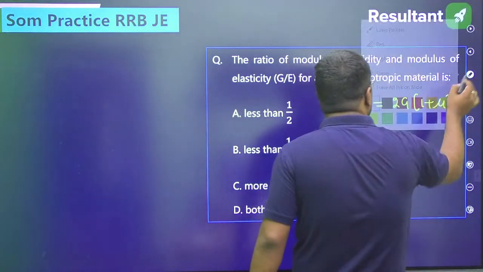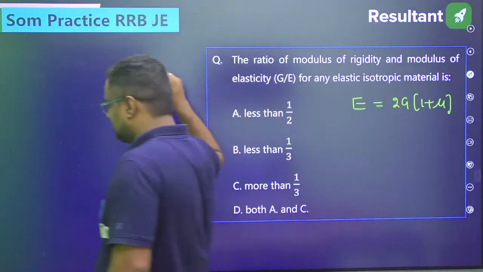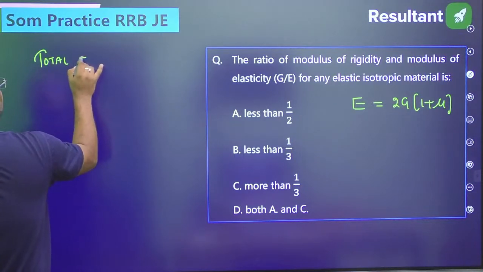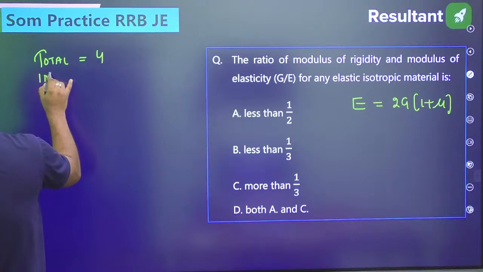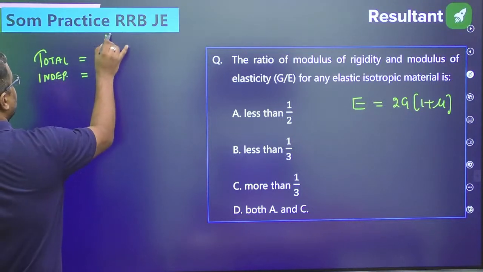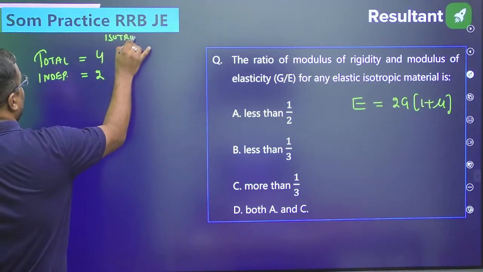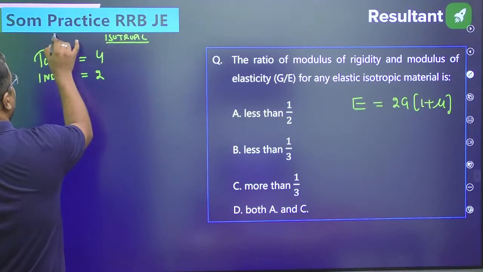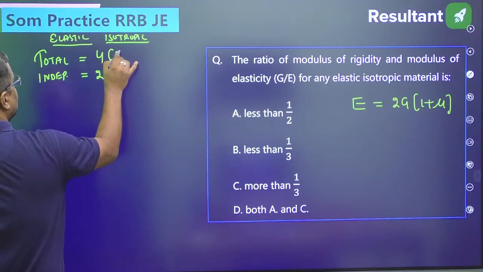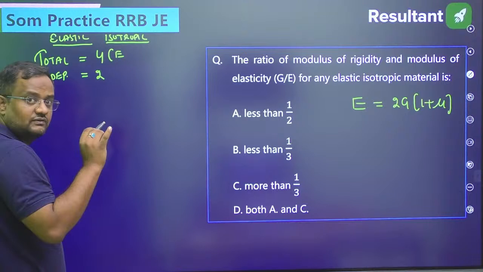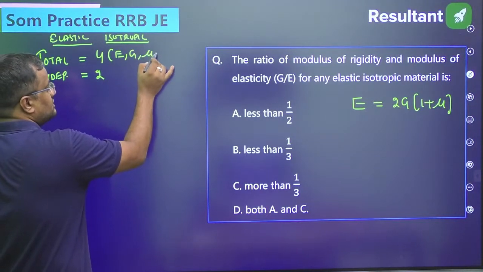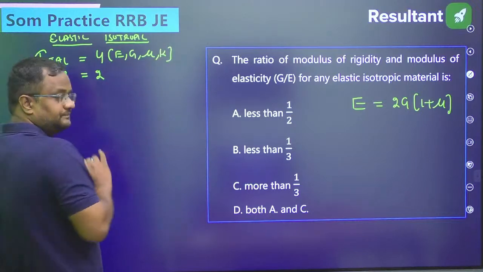Please tell me, what are the total number of elastic constants? One more question, how many are independent? For isotropic material, the number of elastic constants is 4, and 2 are independent. What are those 4? Young's modulus E, normal stress by normal strain for unidirectional loading; G, shear stress by shear strain; mu, Poisson ratio; and K, bulk modulus.